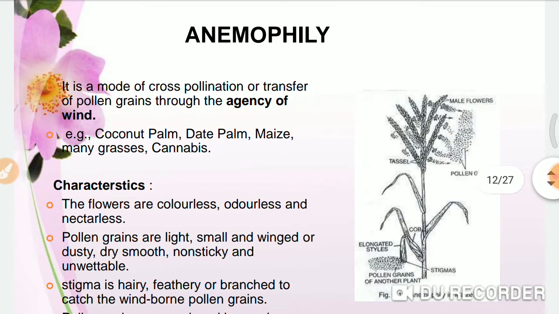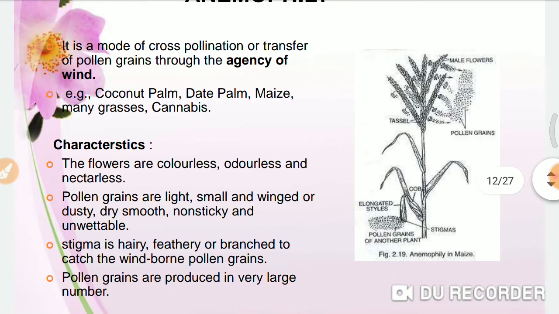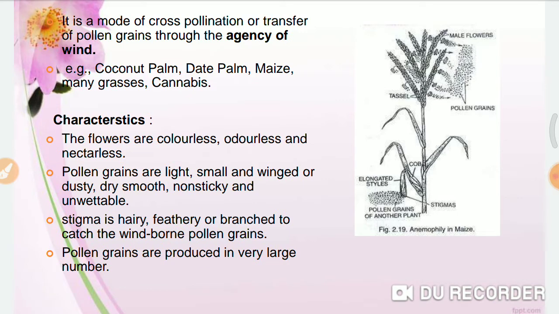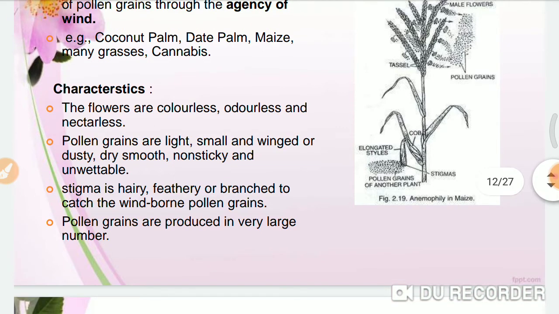The first one is anemophily. In this, the agency is wind. As you have already known, there is no need of attracting pollinators. So these flowers are dull colored. They are colorless, odorless, they don't have any scent. Then they are nectarless. These pollen grains are very small and very light, so that they can be easily carried away with the help of wind. They are dry, smooth, non-sticky, and unwettable.